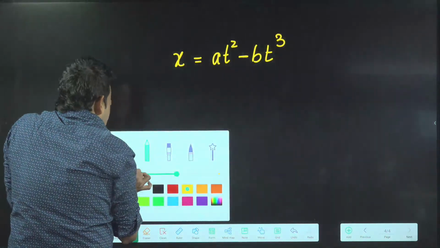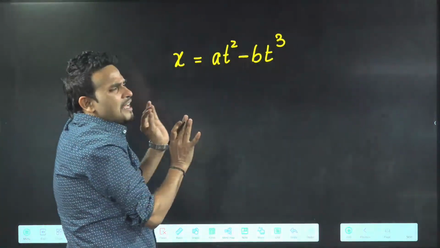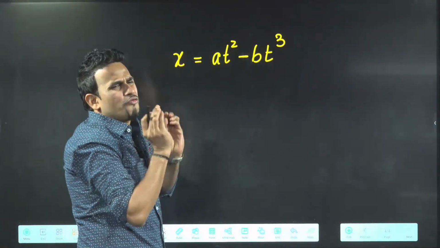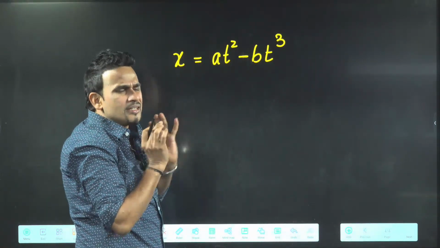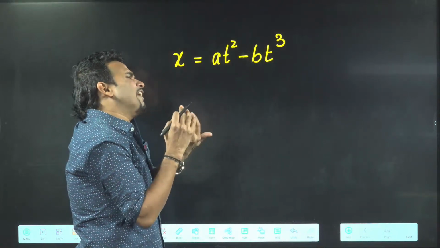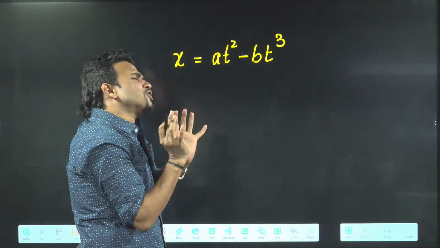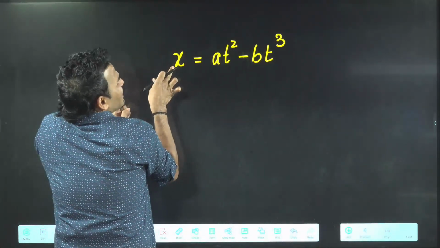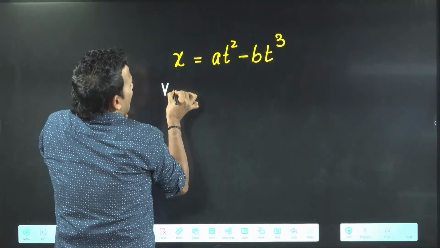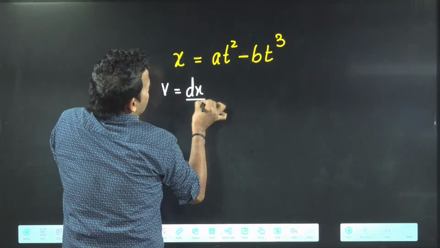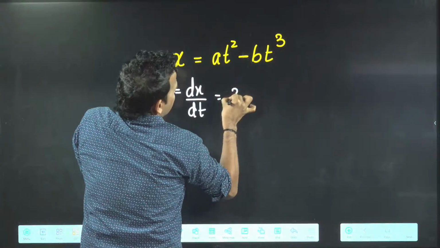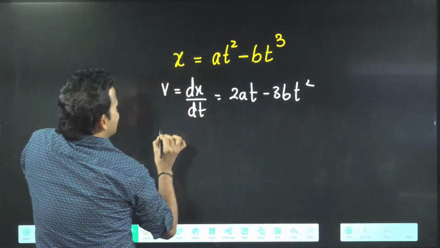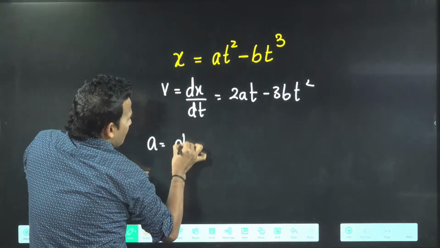Now, simple type of questions. This is also very simple. What are they asking? They're asking us, find the time when acceleration will become zero. So first I will find acceleration. How to know when acceleration will become zero? For that, I must know the value of acceleration. I cannot calculate acceleration directly. First, we will calculate velocity. So velocity dx by dt, that will give us 2at minus 3b t square. Once velocity comes, then acceleration will come.